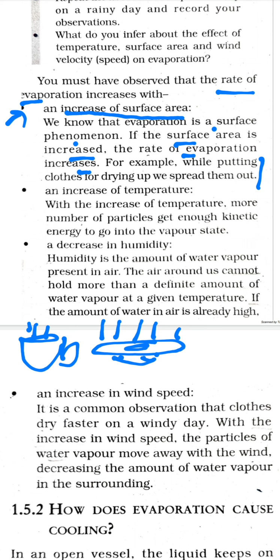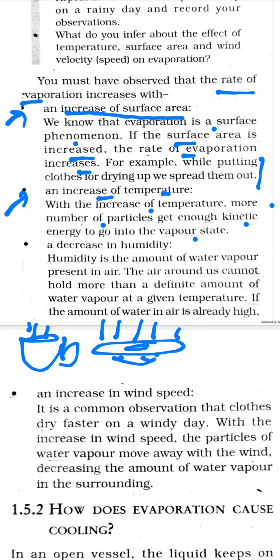We look at the second factor, and this factor is increase of the temperature. Again here we find that there is a directly proportional relationship, means we increase the temperature, evaporation increases, the temperature is decreased, evaporation decreases. Why does this happen? With the increase of temperature, more number of particles get enough kinetic energy and they go into the vapor state.